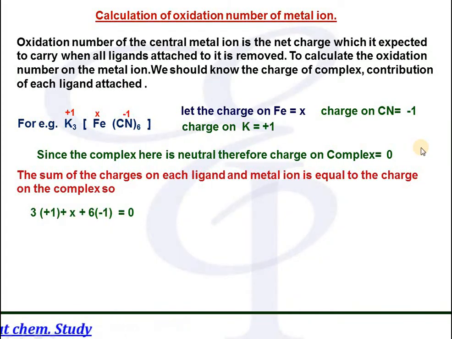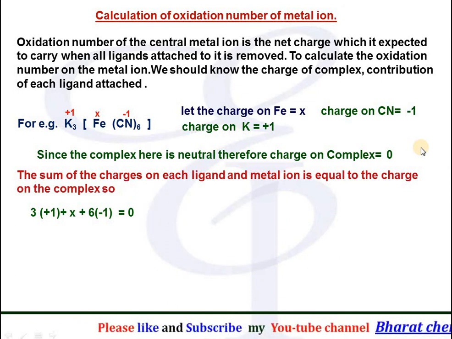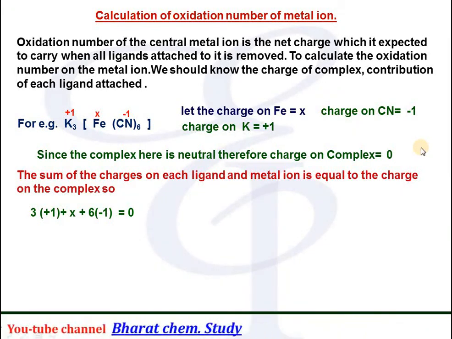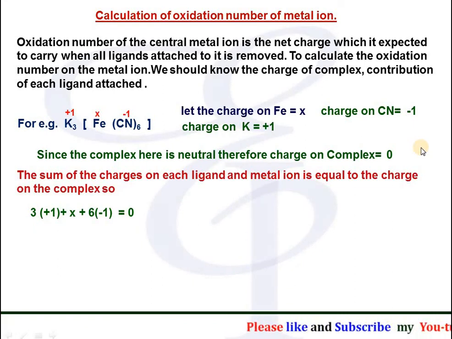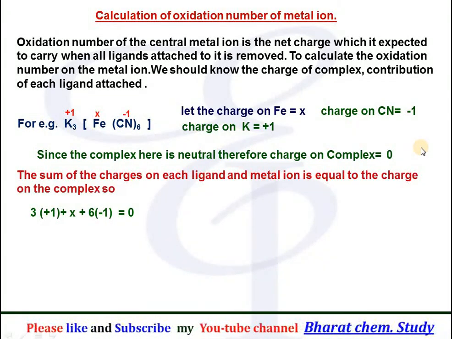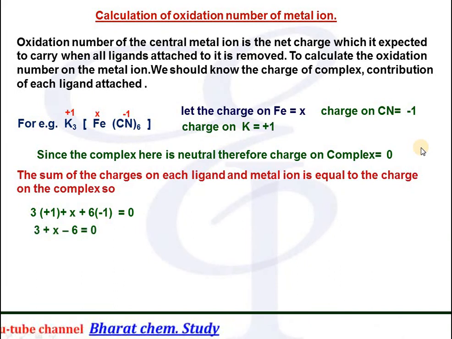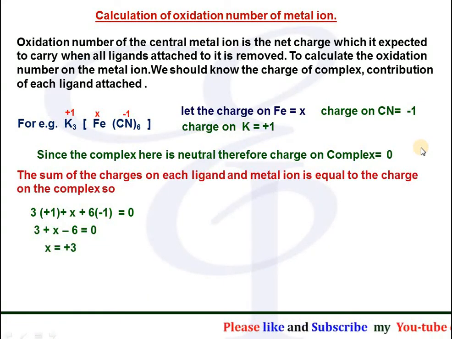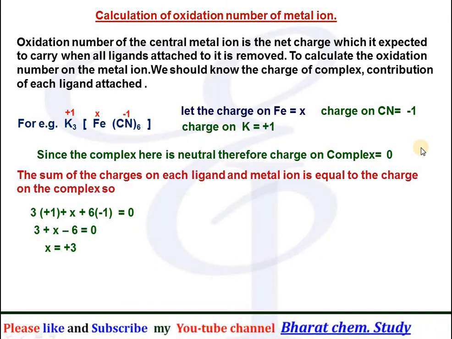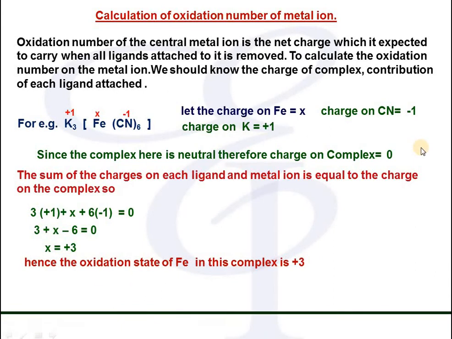Therefore, the number of potassium atoms is 3, so we multiply 3 with the charge of potassium, plus the charge over iron, plus 6 cyanide multiplied by the charge over each cyanide, must be equal to 0. By this method we can find out the value of X, which is coming as +3. That means in this complex the iron has an oxidation state of +3. Let's do more examples.